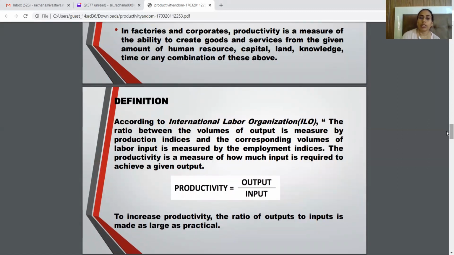The International Labor Organization has defined productivity as the ratio of the volume of output, measured by production indices, to the corresponding volume of labor input, measured by employment indices. And productivity is a measure of how much input is required to achieve a given amount of output. So the formula for productivity is output divided by input.